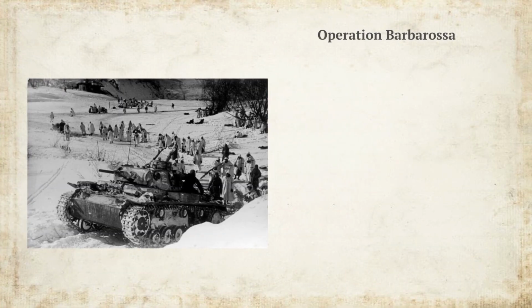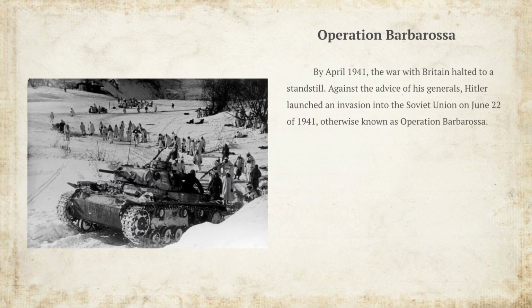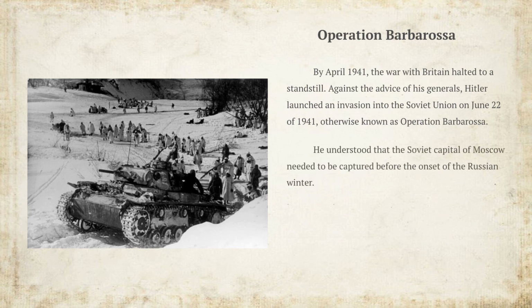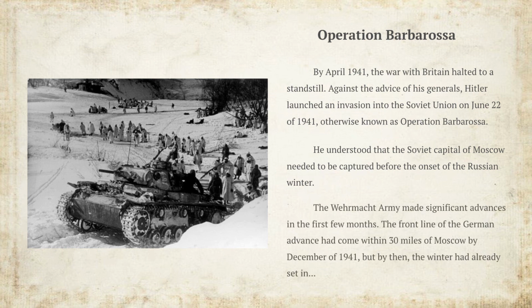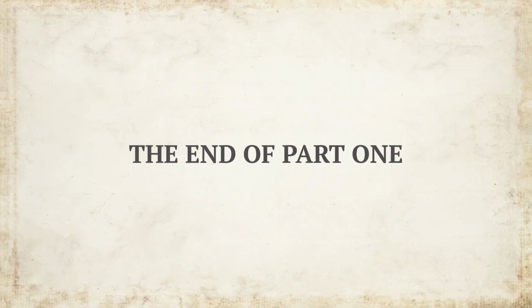Operation Barbarossa. By April 1941, the war with Britain halted to a standstill. Against the advice of his generals, Hitler launched an invasion into the Soviet Union on June 22nd of 1941, otherwise known as Operation Barbarossa. He understood that the Soviet capital of Moscow needed to be captured before the onset of the Russian winter. The Wehrmacht army made significant advances in the first few months. The front line of the German advance had come within 30 miles of Moscow by December of 1941, but by then, the winter had already set in. The end of Part 1.